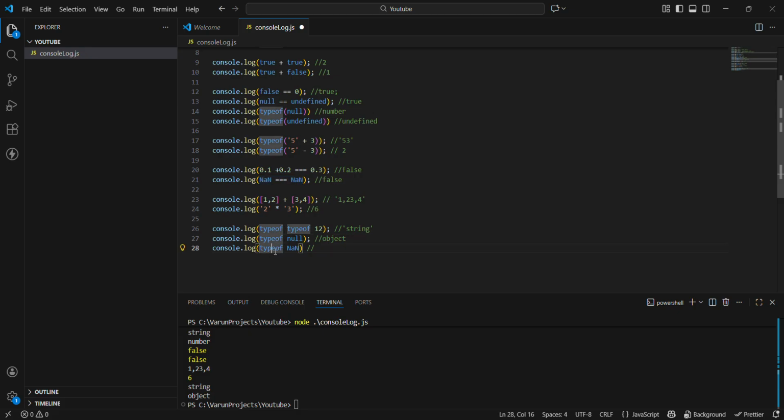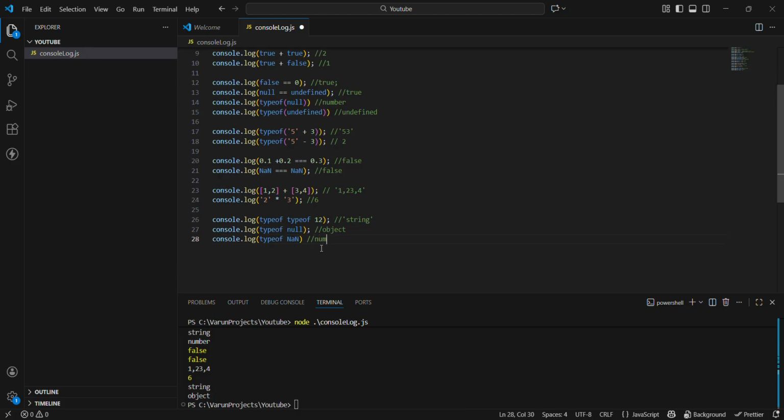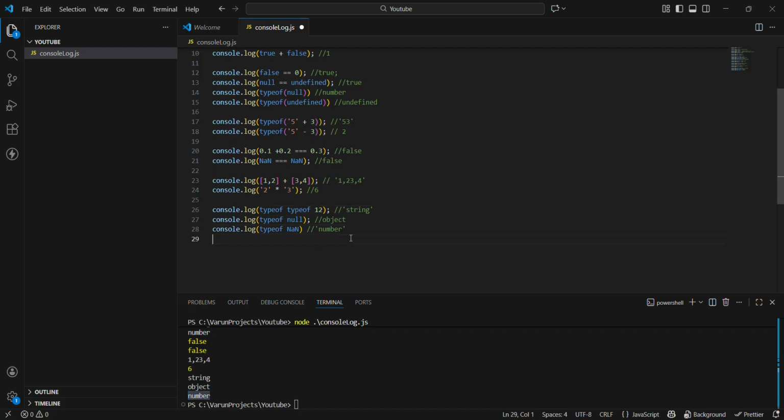But what do you think will be the type of this one? Yes, guys, it's a number. Number in string. Always remember this. Its typeof is number. So let's move on to the next one.